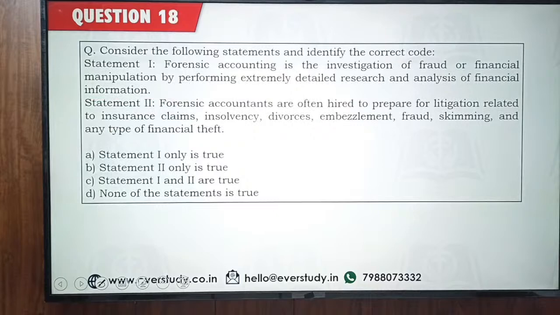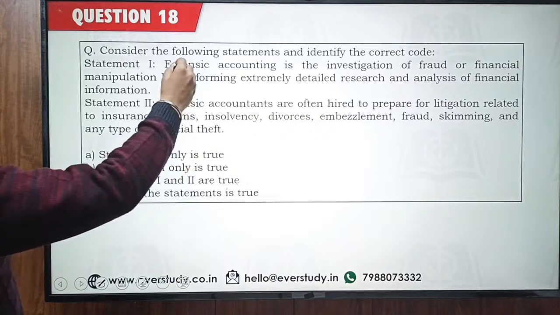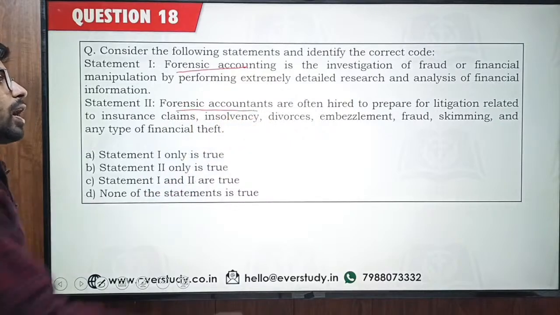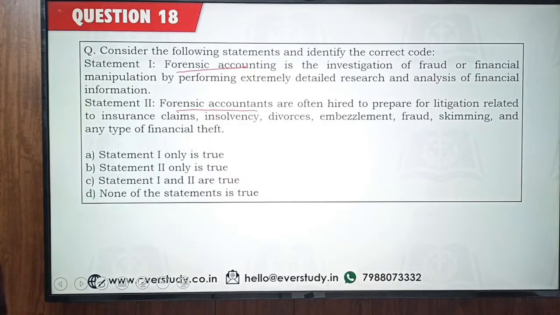Okay, so now let's come to the next one. Consider the following statements and identify the correct code. Statement 1, statement 2. This is about forensic accounting, forensic accountants. Yes, Seema. Gita, I think we should focus on commerce. GK is so vast. If I start teaching you GK, I don't think the sessions are ever going to end.